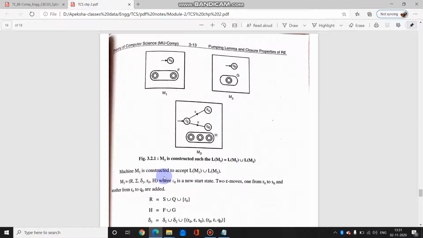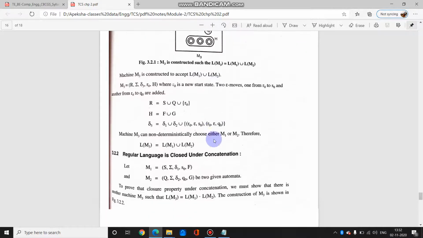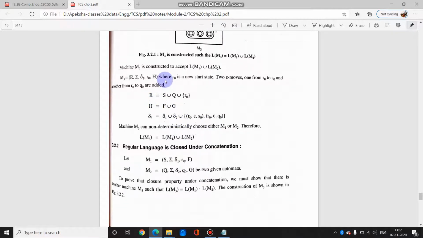That is, M3 is constructed for the language L(M1) union L(M2). R0 is the new start state we have taken, such that it covers all the symbols from M1 and all the symbols from M2 as well. The epsilon moves are also shown. M1 has 2 symbols, M2 has 1 symbol, so a total of 3 symbols combining the set. So this is the description.